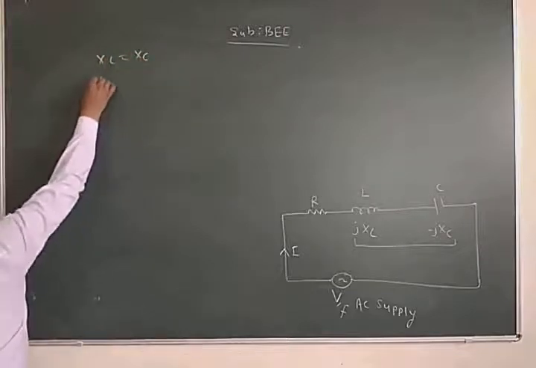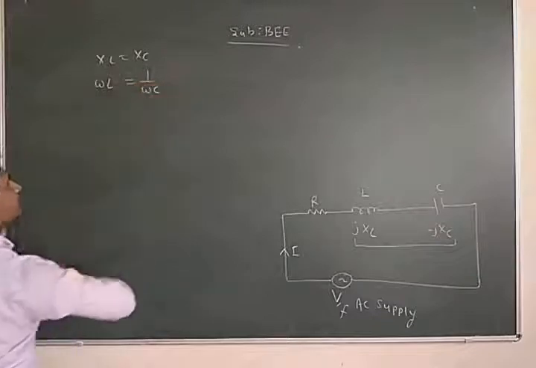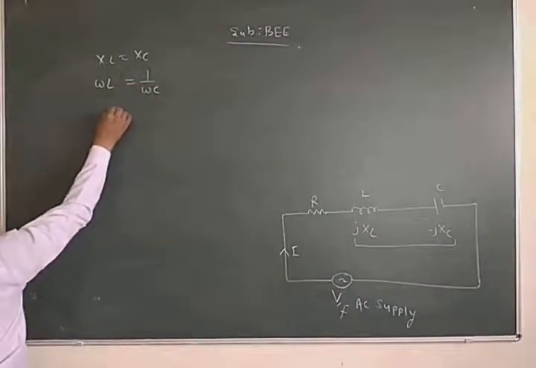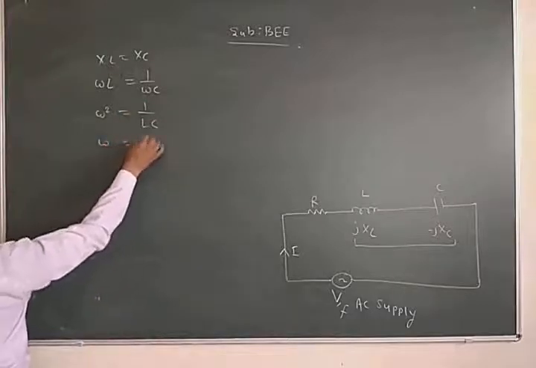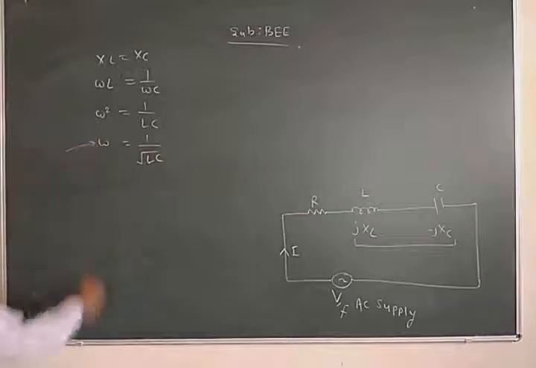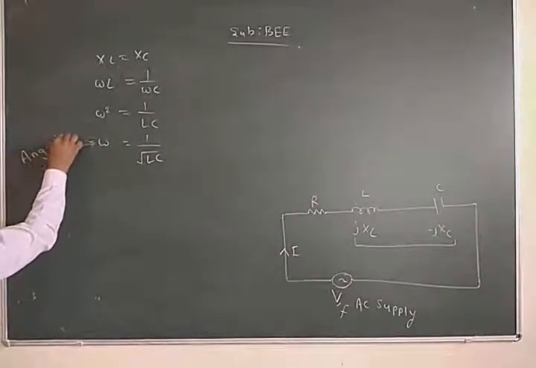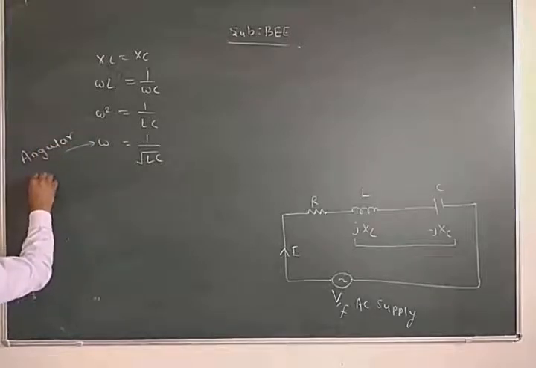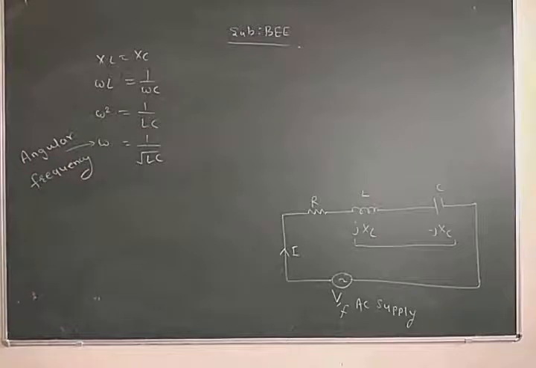XL is equal to omega L and XC is equal to 1 upon omega C. So omega squared is equal to 1 upon LC and omega is equal to 1 upon root LC, where omega is angular frequency in radians.